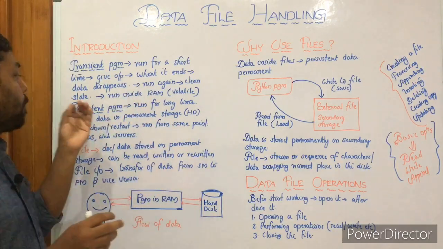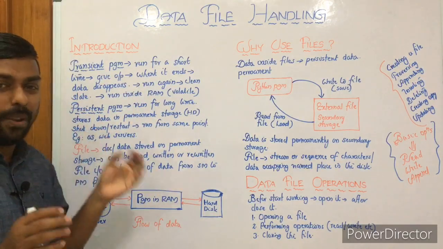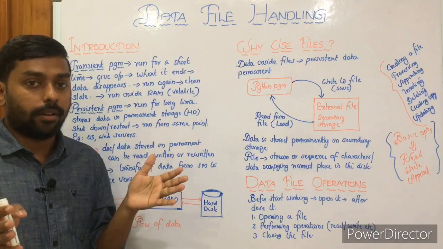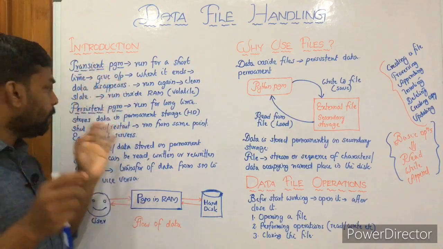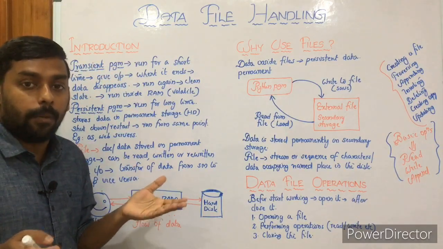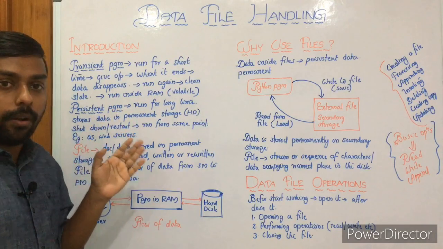And another type of program is the persistent program. Persistent means permanent, so you can easily connect it. Transient means temporary, that is TT, and persistent means permanent, PP. Okay, so what is a persistent program?